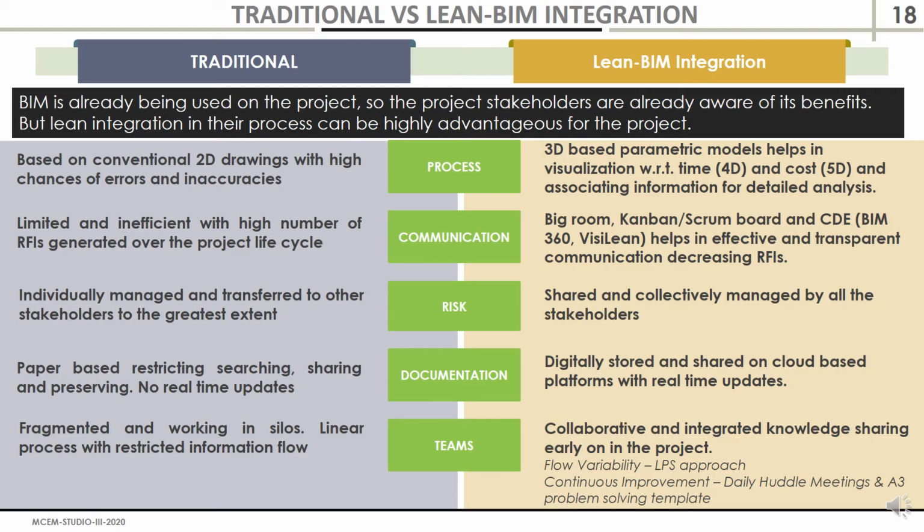So now talking about the difference between the traditional and lean BIM integrations of processes during the project studio, we could map the differences in 5 basic points such as process, communication, risk, documentation, and teams. Obviously, the process implemented in lean BIM included 3D based parametric models with respect to time and cost analysis. The communication was done via big rooms, and preparation of Kanban board and common data environment helped in effective and transparent communication. The risk was shared among each of the stakeholders without miscommunication and affecting the project.